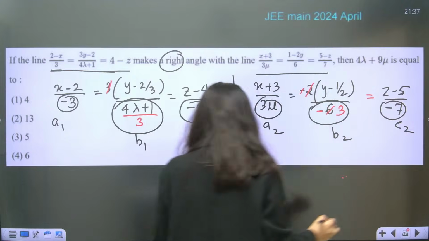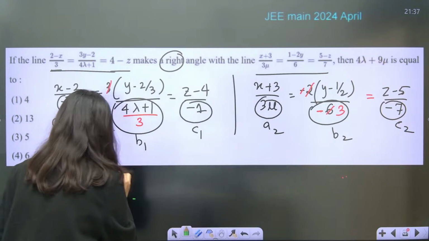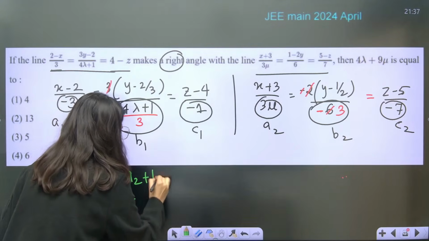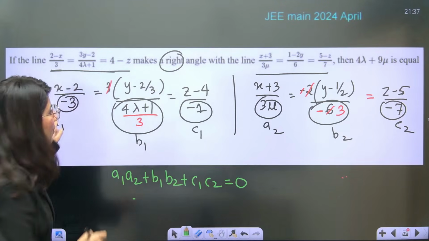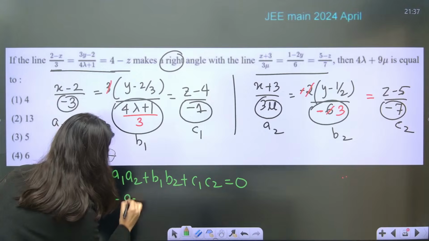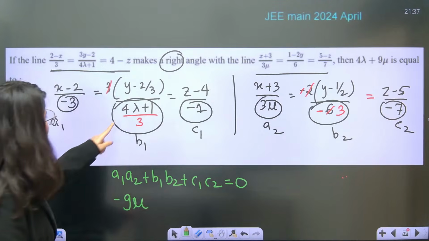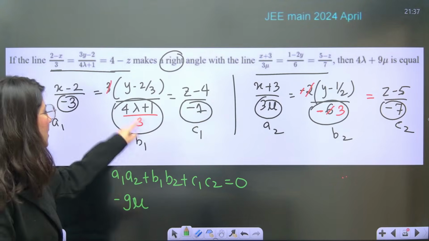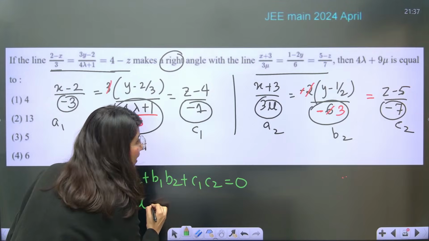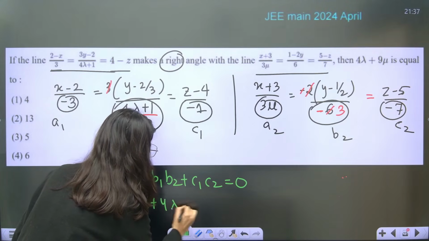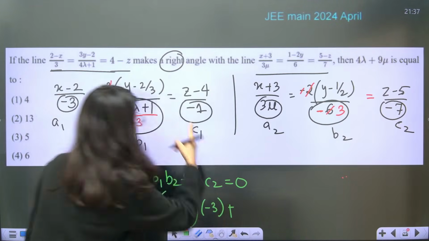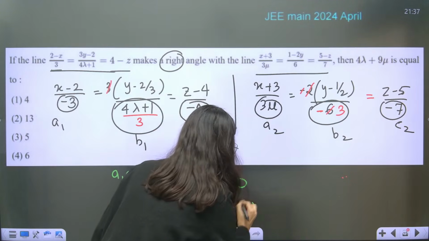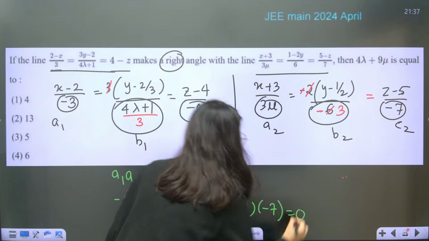Now you have values. You know that A1 A2 plus B1 B2 plus C1 C2 is equals to 0. Now put minus 9 mu. Then we have this multiply this 4 lambda plus 1. So we are having plus 4 lambda plus 1 by 3 into minus 3 plus minus 1 into minus 7 is equals to 0.